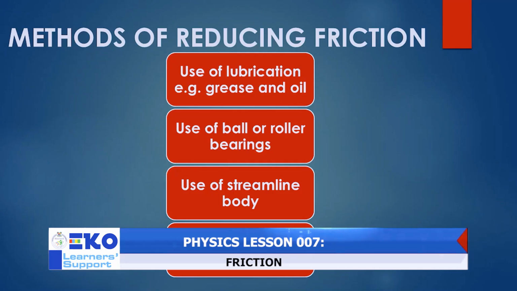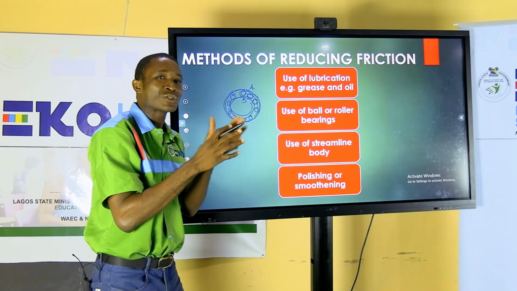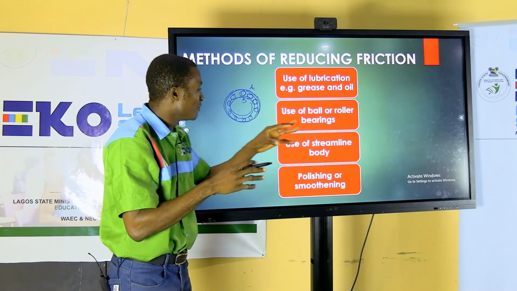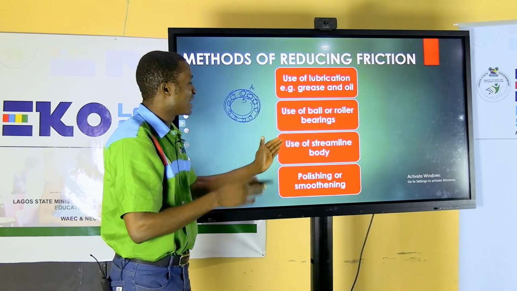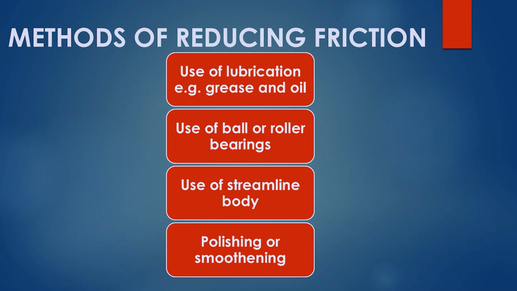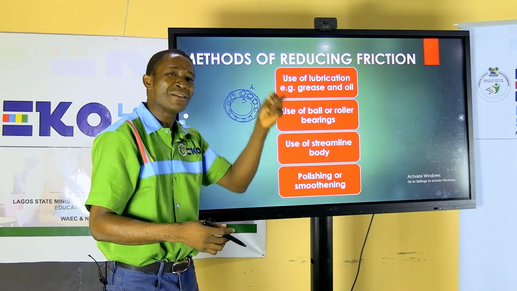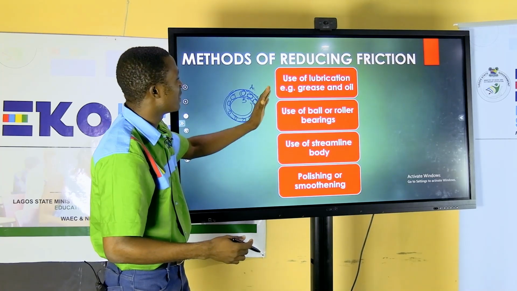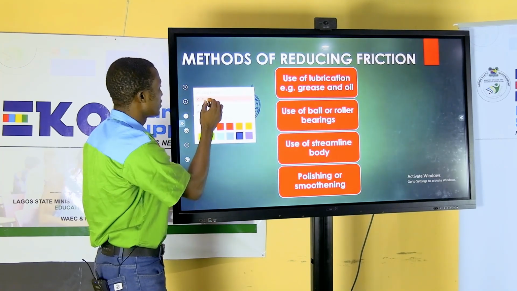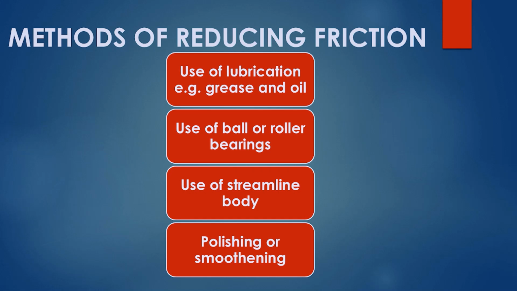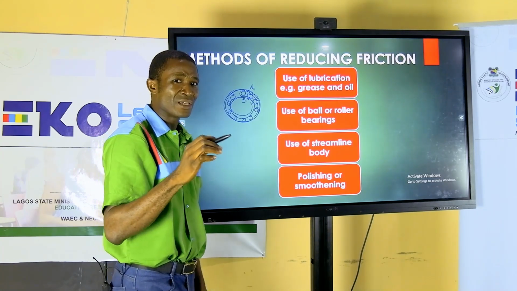Also, use of streamlined bodies. Streamlined bodies are like the shape or the structure of fish, to allow movement of an object such that it will reduce friction. Also, polishing or smoothing of surfaces. When you polish a surface or you smoothen it, it becomes very smooth, thereby reducing friction. All of these methods can be used to reduce friction on any surface. So you can see that you have learned something today about friction.